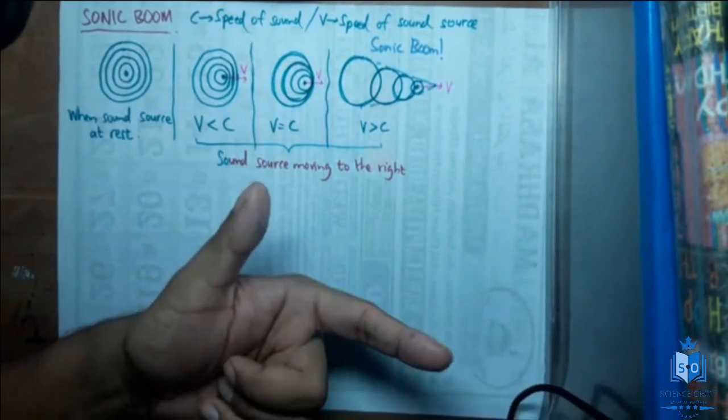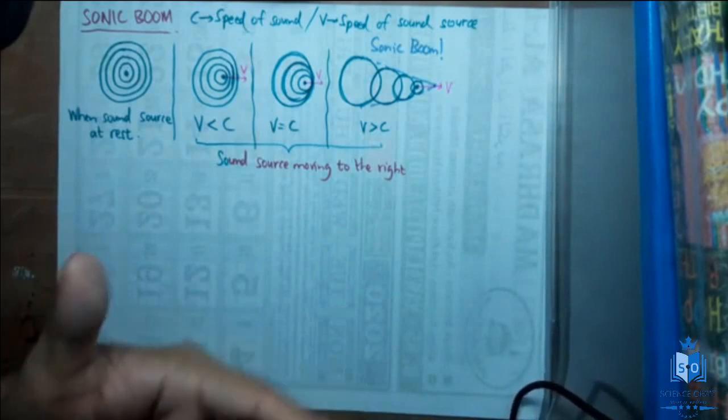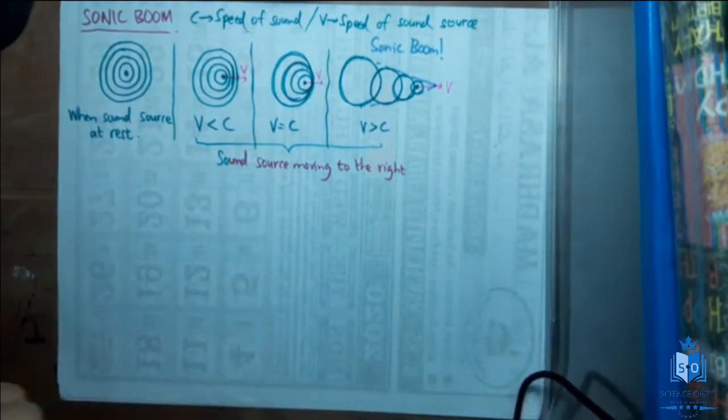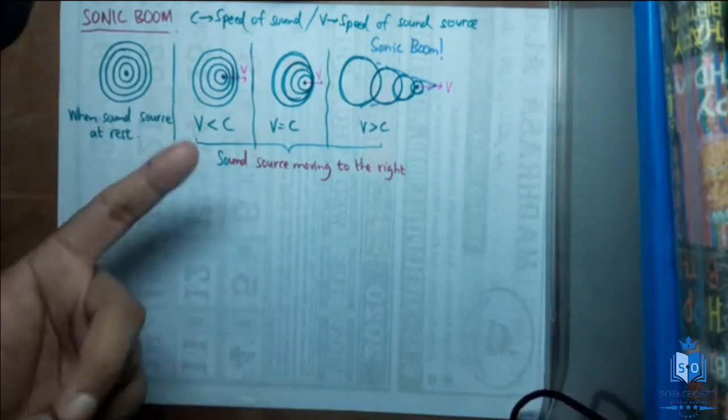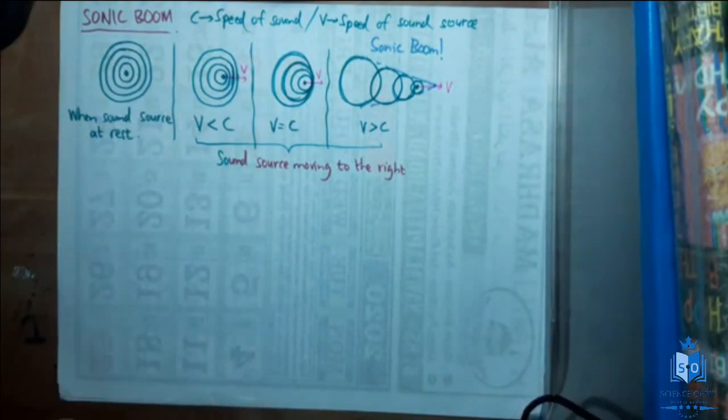Second one, a loud sound heard when a bullet is shot. Now I hope you have seen in movies, before the sound is heard, the bullet will reach the person, because a bullet travels very fast. A bullet travels faster than the sound. Okay, so that's a sonic boom created.